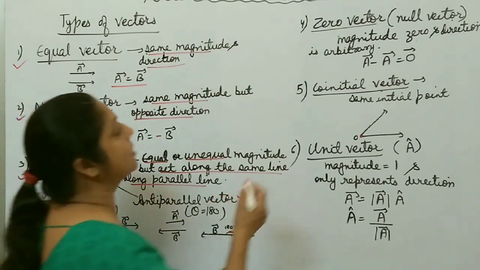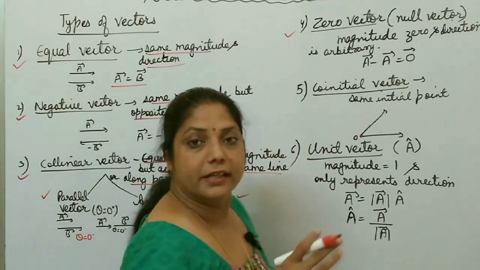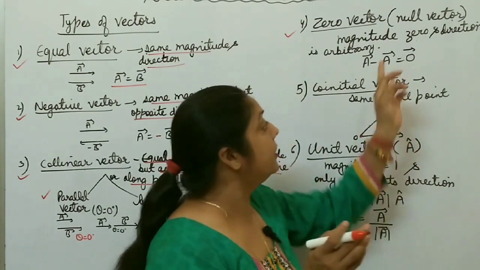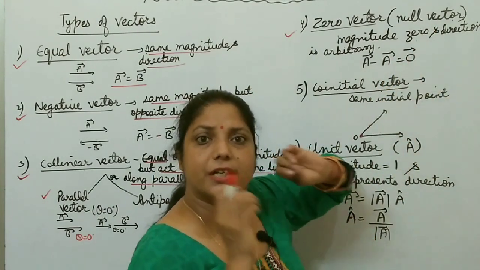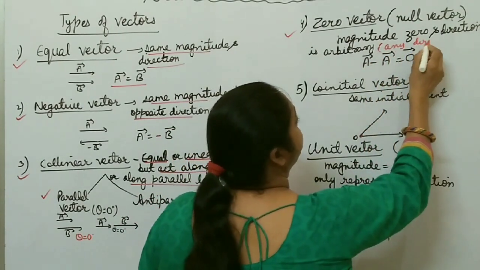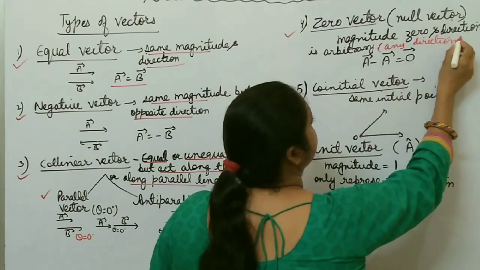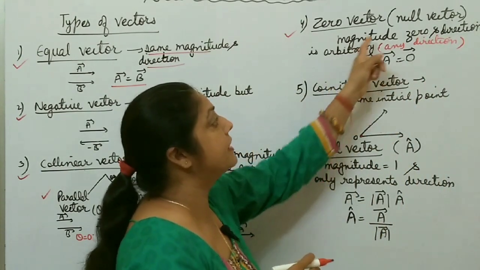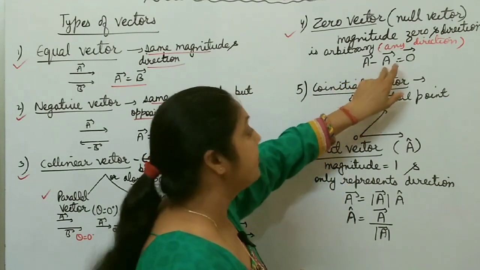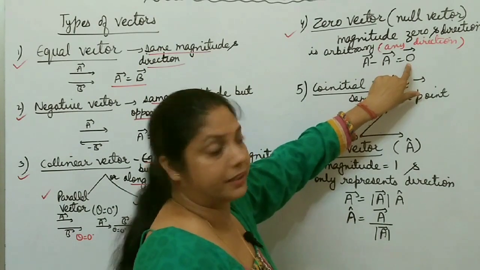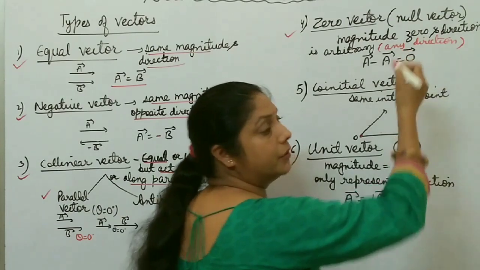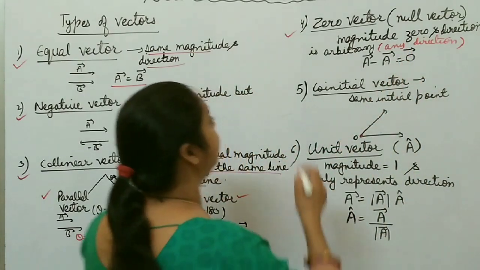After this, next one is zero vector. Zero vector is also called null vector. Null or zero means what? Their magnitude is 0 but direction is arbitrary. Arbitrary means any direction. The direction of this zero vector or null vector is in any direction. Direction is arbitrary but its magnitude is 0. Suppose this is vector A and the negative of this vector is minus A, and A plus minus A gives a 0 vector. This is called zero vector or null vector, whose magnitude is 0 but direction is arbitrary, right?